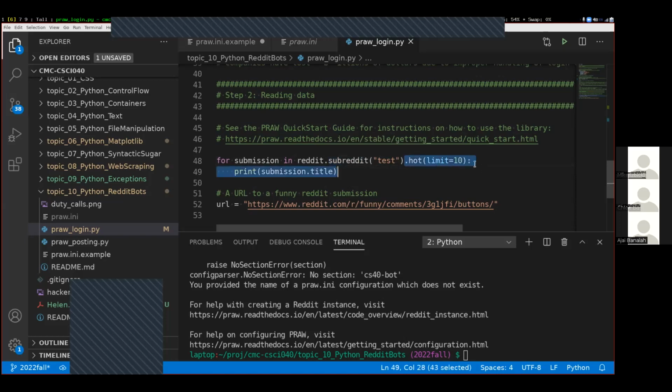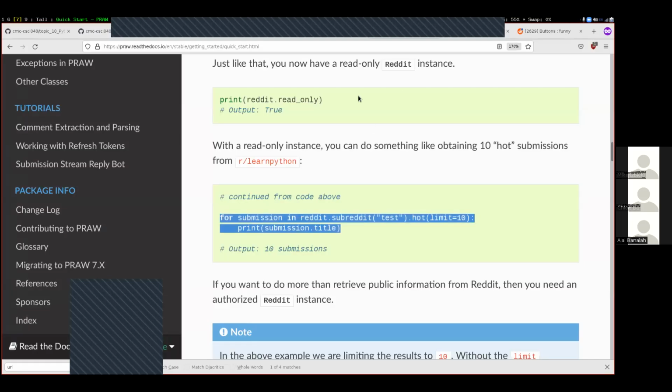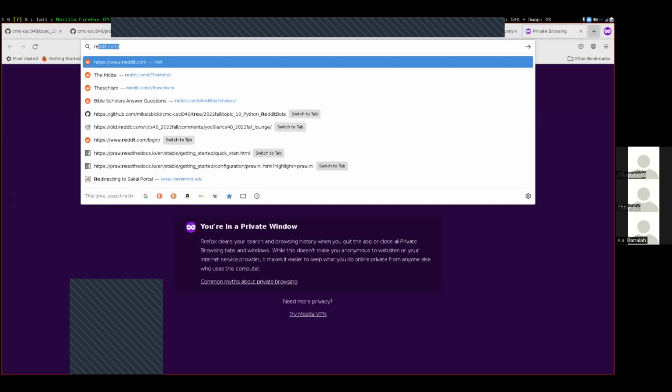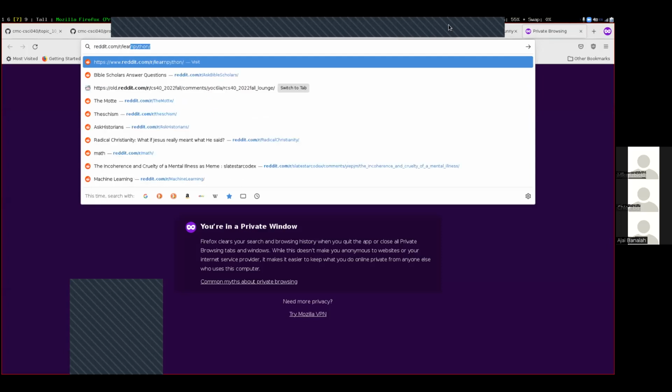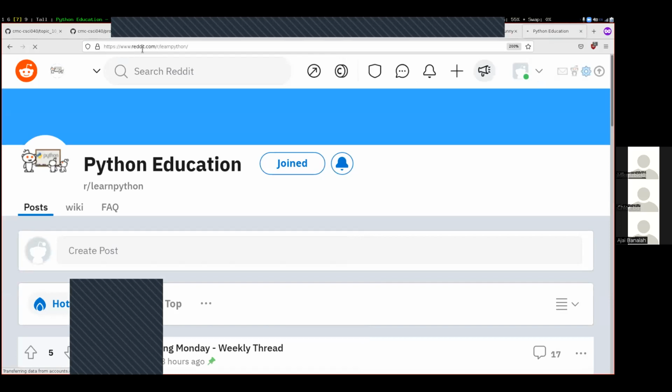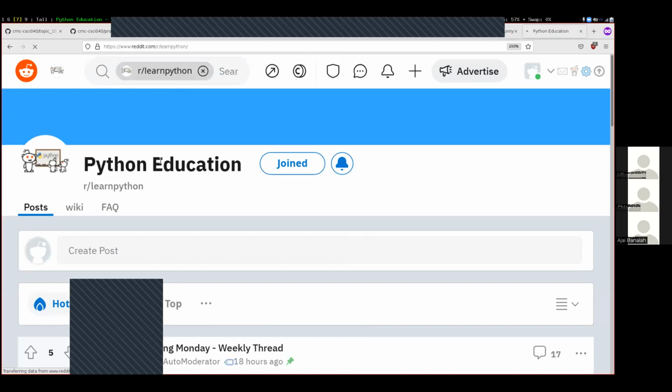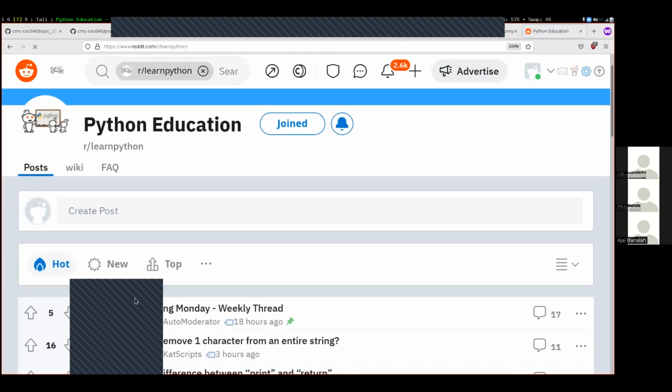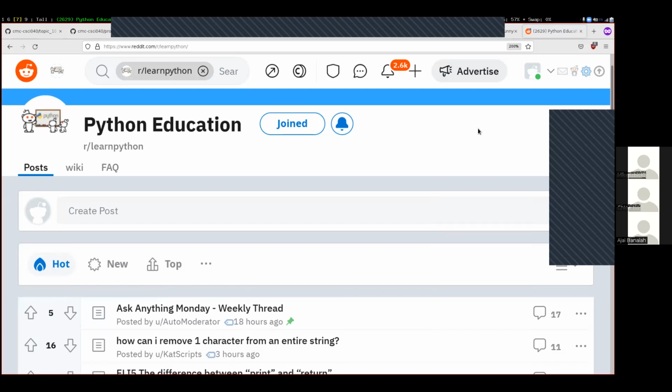And then they have this list over here of how you want to sort the posts that have happened inside of this subreddit. I'm going to come back over here, and we're going to visit Reddit for a little bit. Hopefully the URLs up here are somewhat visible to you, but up here I have reddit.com/r/learnpython, a subreddit dedicated just to resources on learning Python.